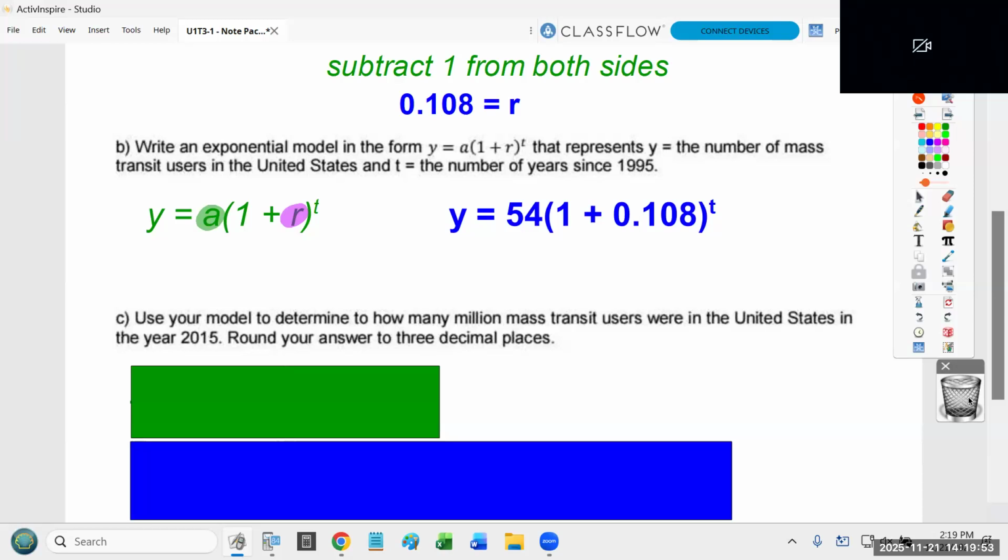And T is the number of years since 1995, because that's when this all started. So back in 1995, it was like 4 million. 5 years later, it's at 90 million. That's all I need. I don't need you to do anything else. Just show me the formula you would use.